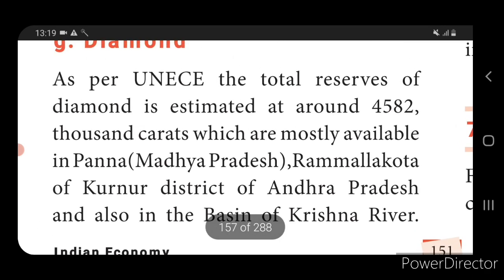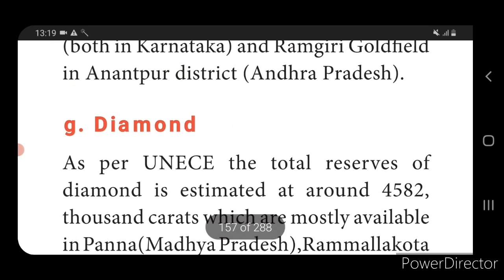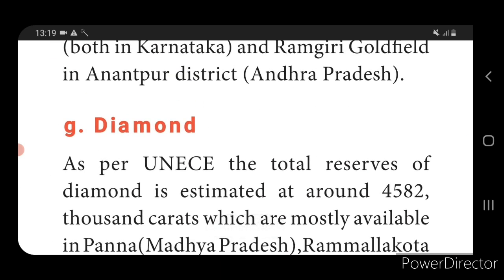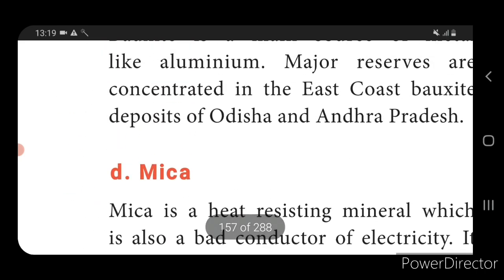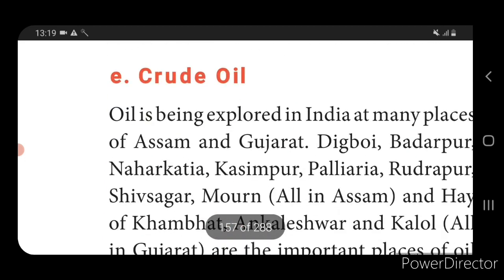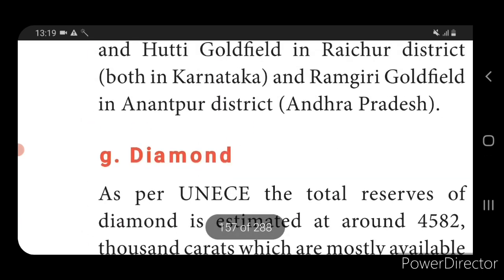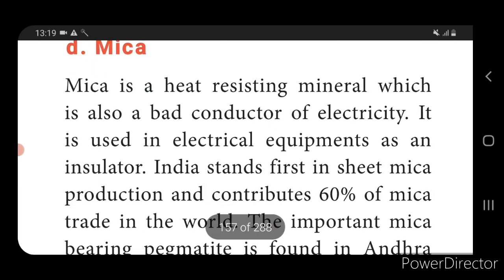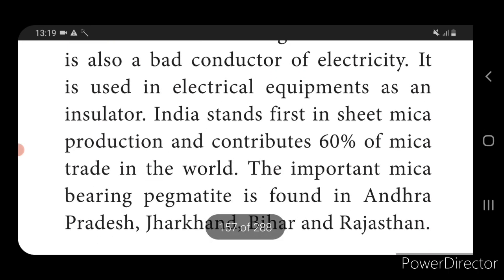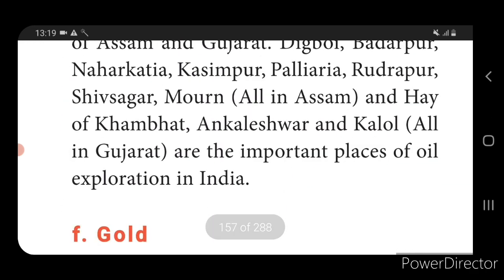Mineral resources is a very important question. We have nearly 6 to 7 mineral resources: iron ore, coal, lignite, bauxite, mica, crude oil, gold and diamond. In the answer, just give the content, the meaning, where it is available, and how many tons or million tons are available.